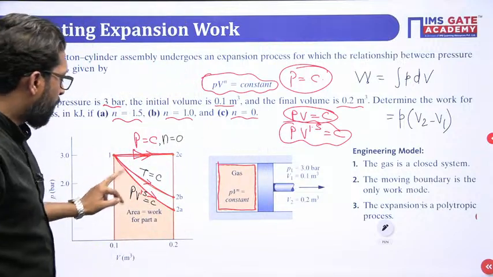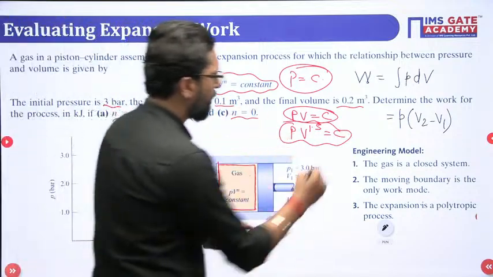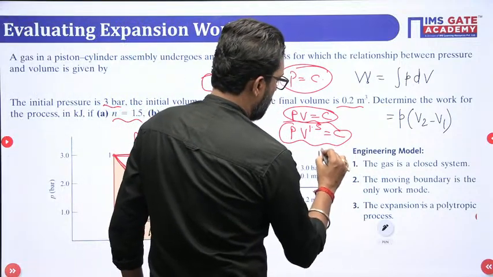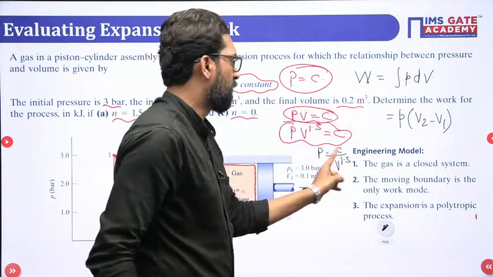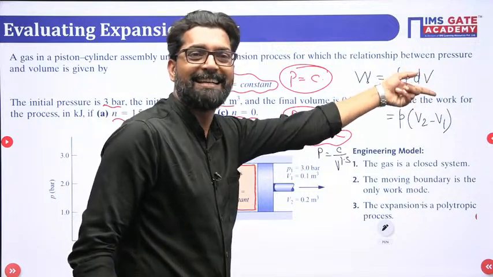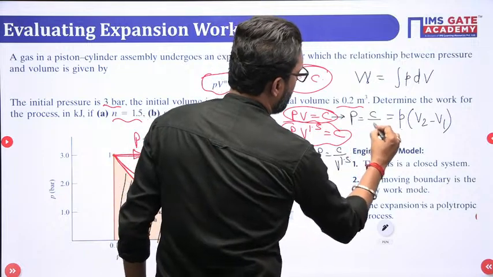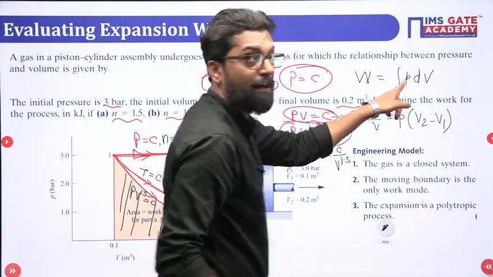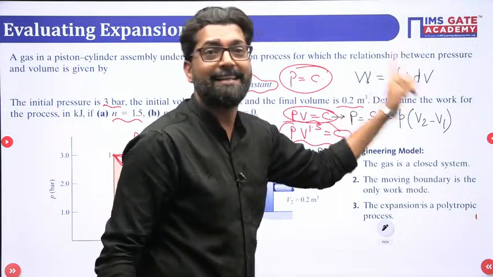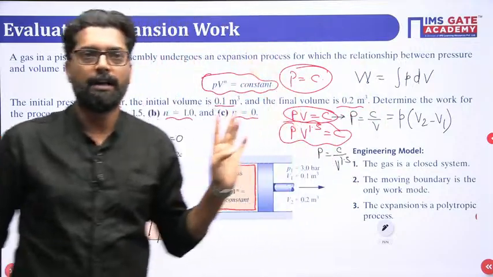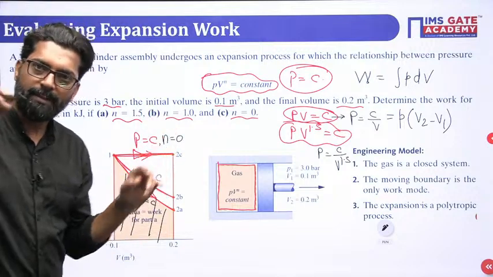Now there is an expression for that one. For polytropic, you have a relation: P is equal to C by V^1.5, that is, P equals C divided by V^n. Put it in here, integrate it, and that is your answer. Third one, P is equal to C by V. Put that in instead of P. Why? Because you can solve this integration if and only if there is a relation between P and V. Otherwise, you cannot solve this equation. So all the relations you have made. Clear? Now, next.